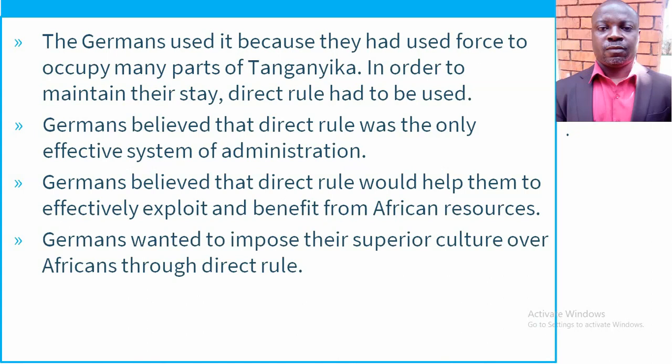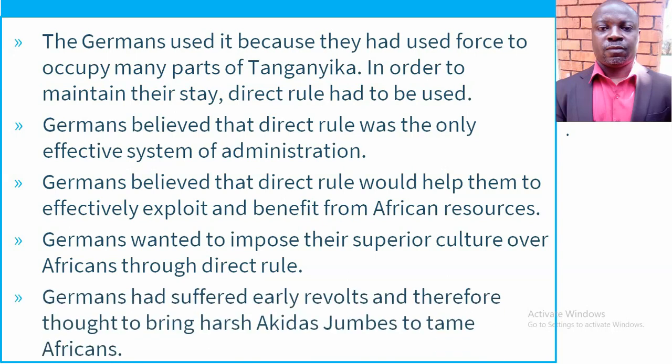Me, I'm actually putting the word superior culture in quotes, in inverted commas. So they would effectively impose their superior culture on Africans by using direct rule. The African chiefs wouldn't have done it the way they wanted. So that's why they opted for direct rule.